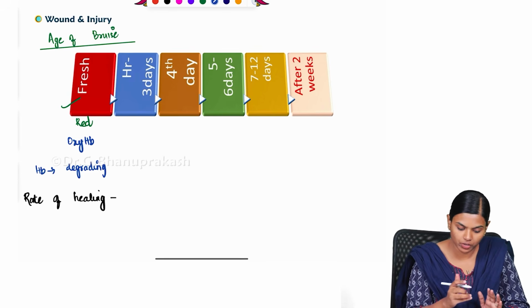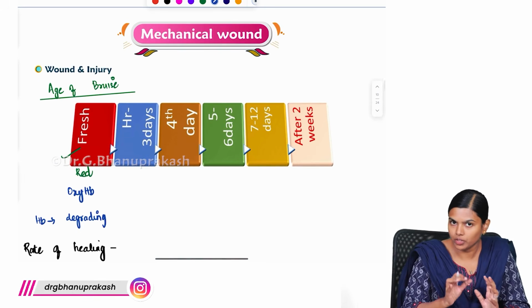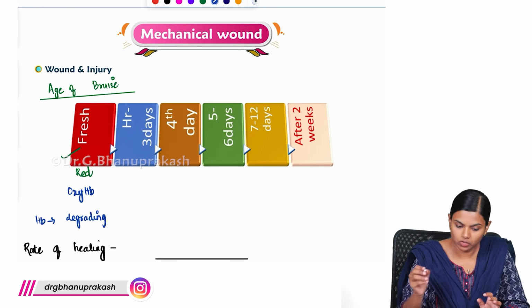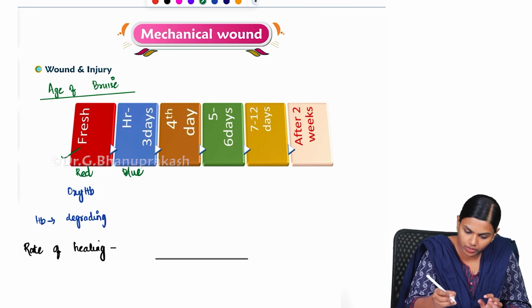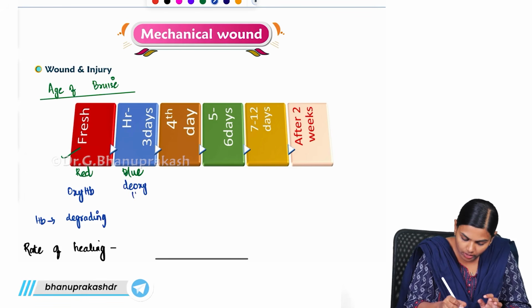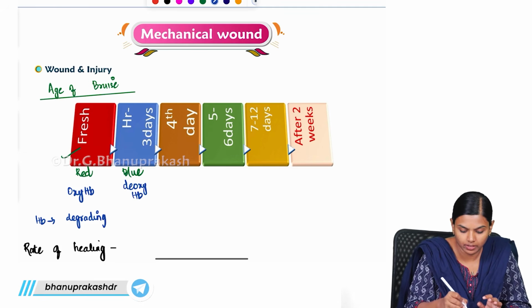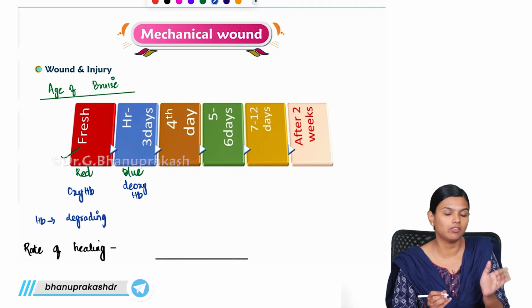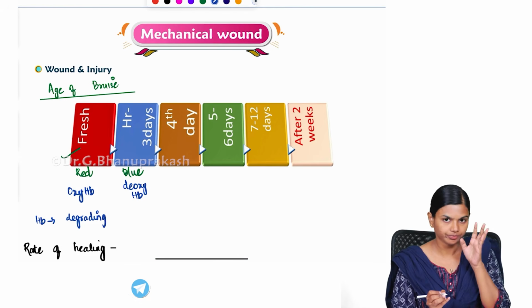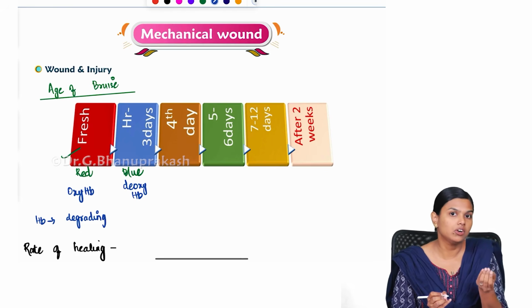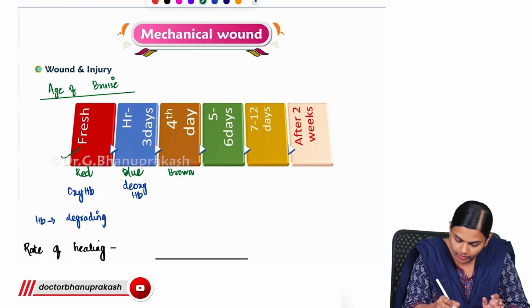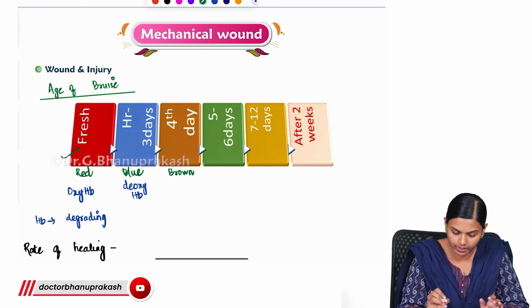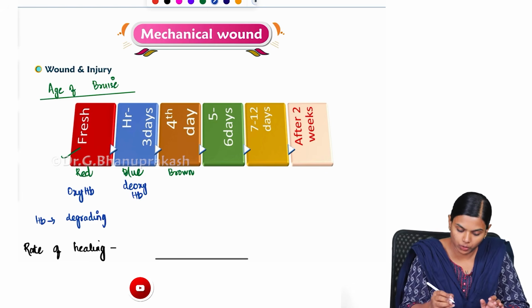So first it is fresh because of the presence of oxyhemoglobin. You will see this red color, and after some time the oxygen will pass away. So what you will get is this blue color, due to deoxygenated hemoglobin, and this will happen from hours to 3 days. After that, by the 4th day, you will get this brown color.